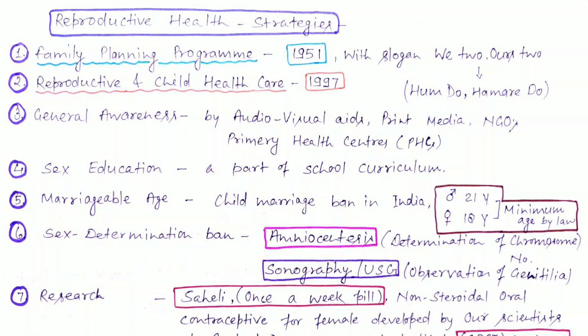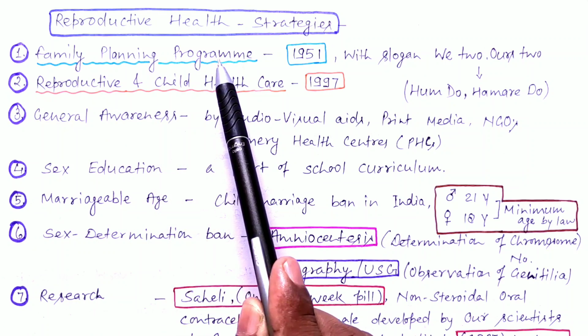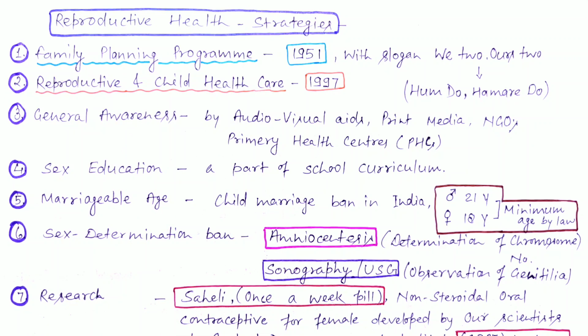Now about the strategies related with reproductive health. First is the family planning program. India was among the first few top countries to think about population explosion and implement programs for reduction of population size and also for improving reproductive health.